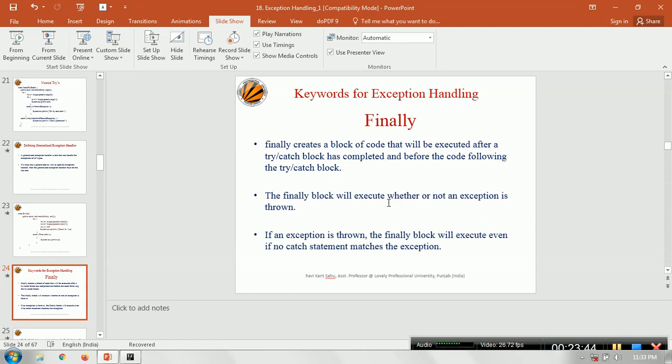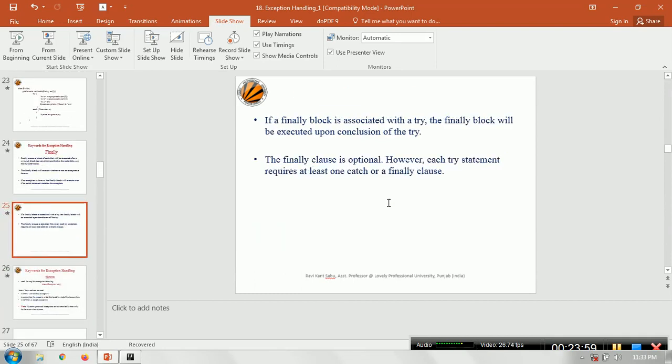If an exception is thrown, the finally block will execute even if no catch statement matches the exception. This means the exception is thrown, we did not have a matching catch block, so control is transferred to the default handler of the JVM, and still the finally will execute. If a finally block is associated with a try, it will execute upon the conclusion of the try block. The finally clause is optional, however each try statement requires one catch or the finally clause.